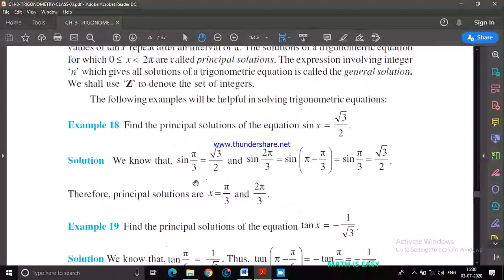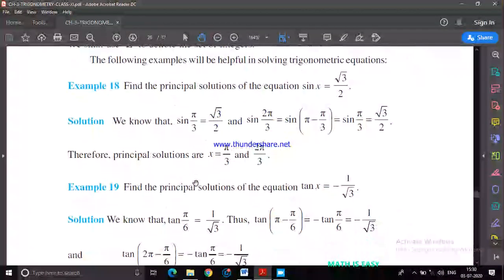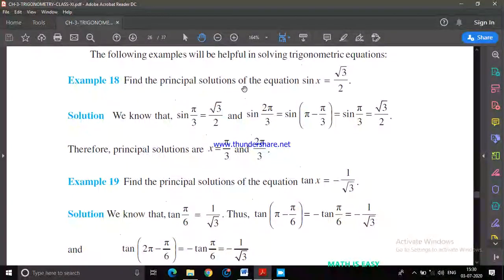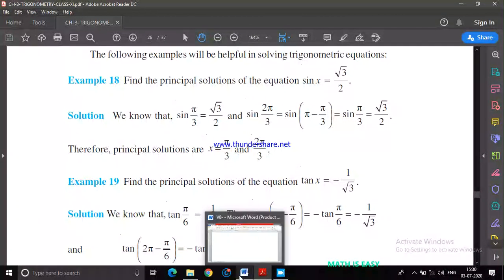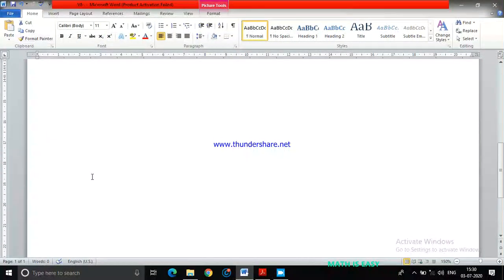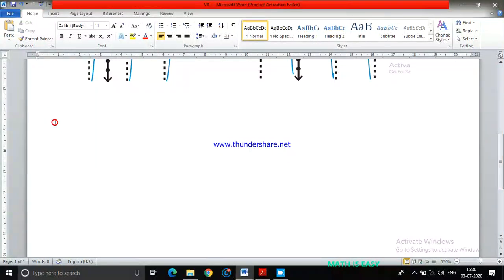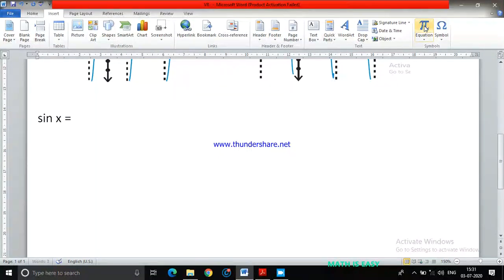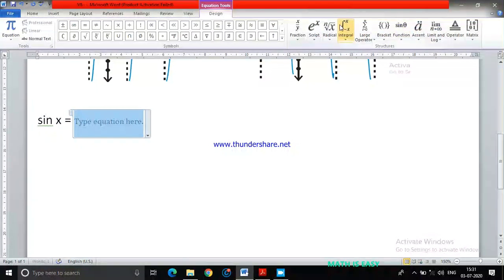Now comes an example to understand what exactly it is. Find the principal solutions of the equation sin x equals root 3 by 2. So if I put the equation here, you have sin x equals root 3 upon 2. So root 3 upon 2 is a positive number.